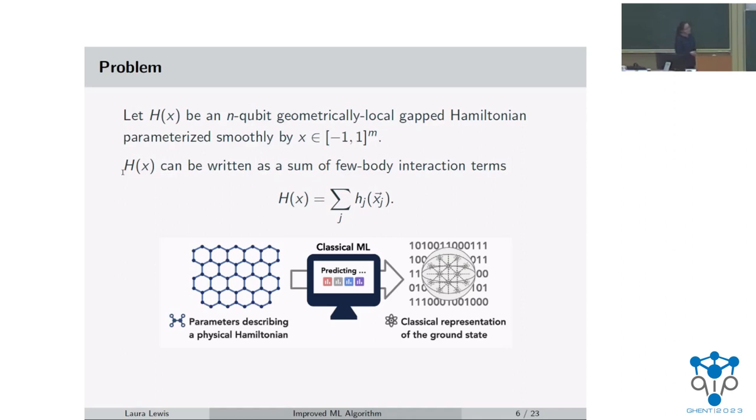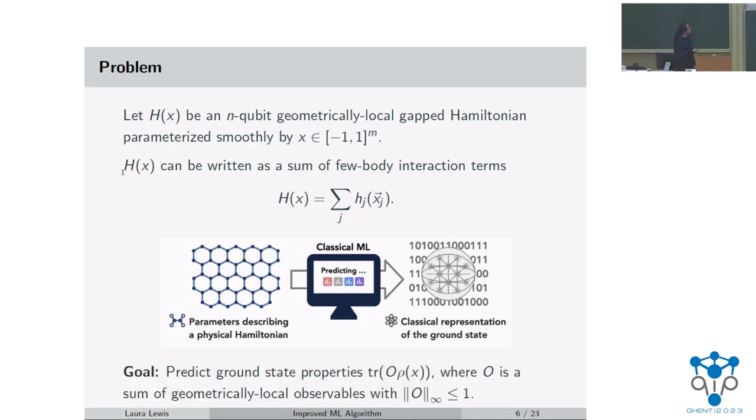And how I define a ground state property is by this trace O rho of x that I've mentioned a bit before, where rho of x is the ground state of the Hamiltonian h of x, and O is an observable that can be written as a sum of geometrically local observables. And we also assert that this observable has a spectral norm bounded by 1.